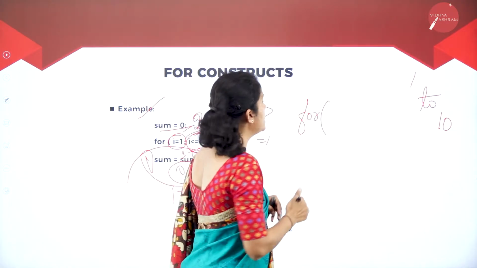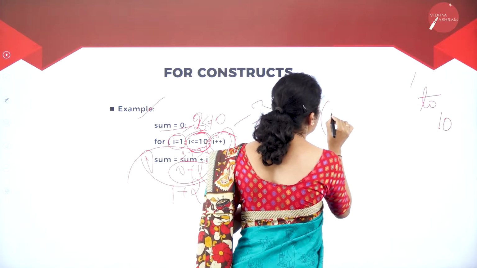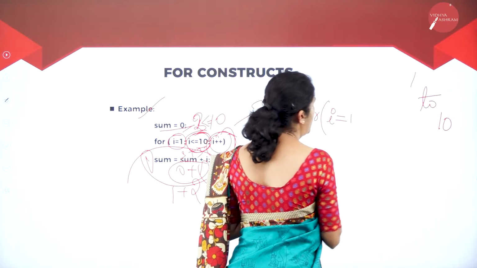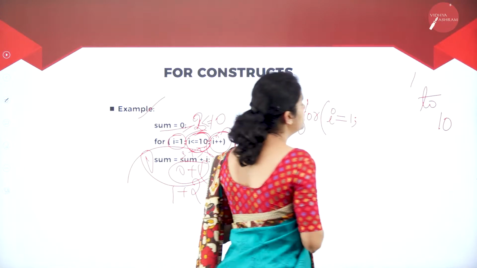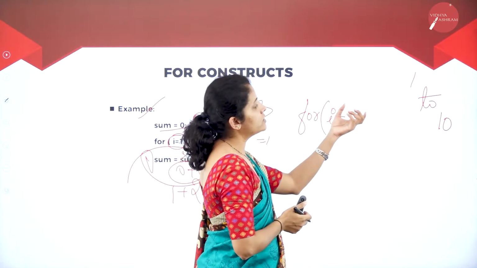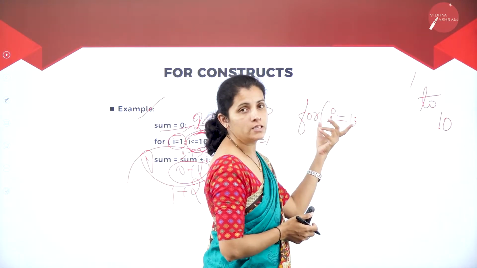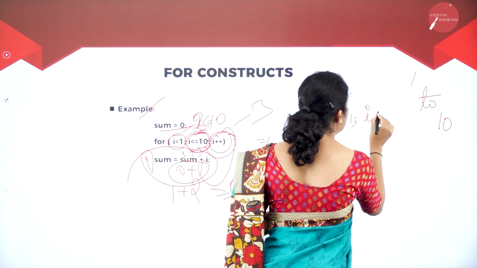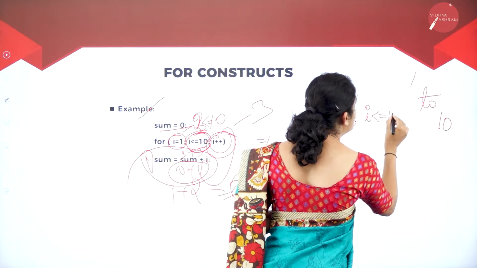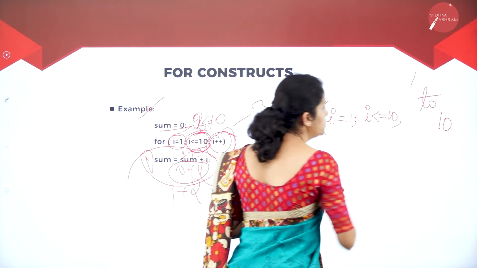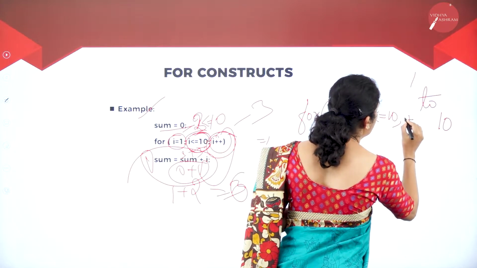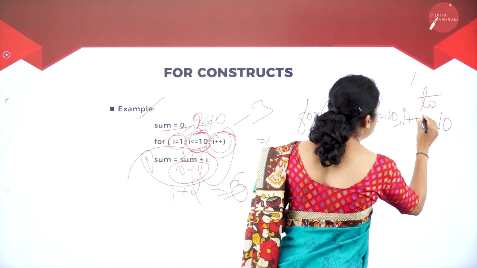The variable I'm going to use here is I, and I'm going to initialize it to 1. In order to differentiate initialization and condition, I'm going to use a semicolon. Then I'm going to write the condition, I less than or equal to 10. To differentiate, once again a semicolon, and here I plus plus.